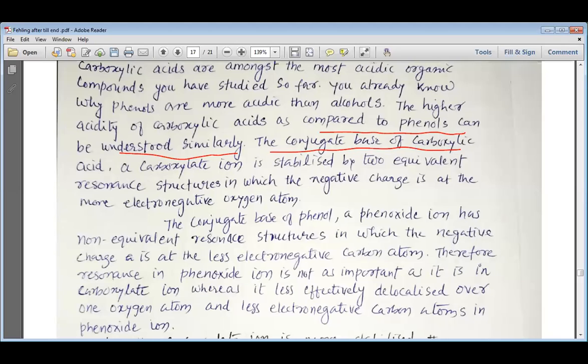The conjugate base of carboxylic acid, that is the carboxylate ion, is stabilized by the two equivalent resonance structures in which the negative charge is at the more electronegative oxygen atom.